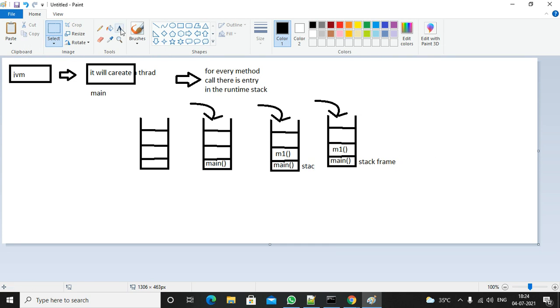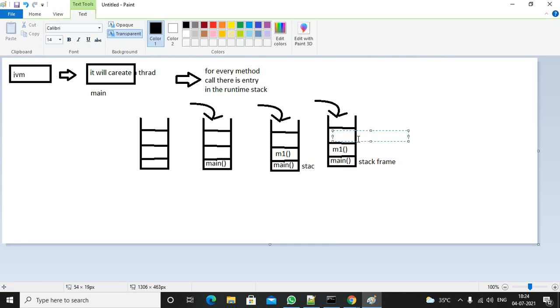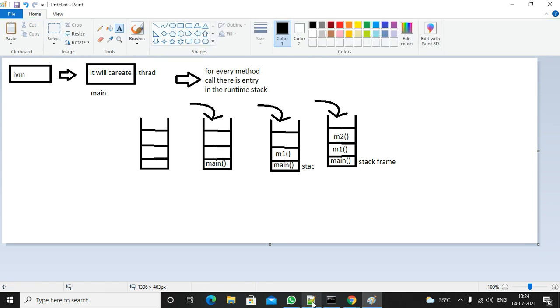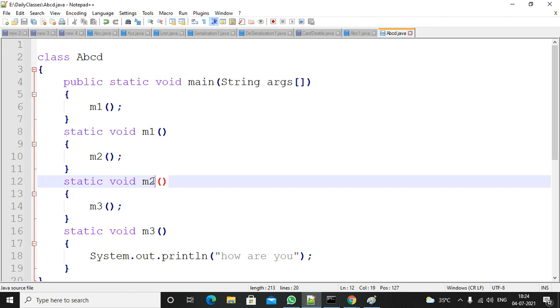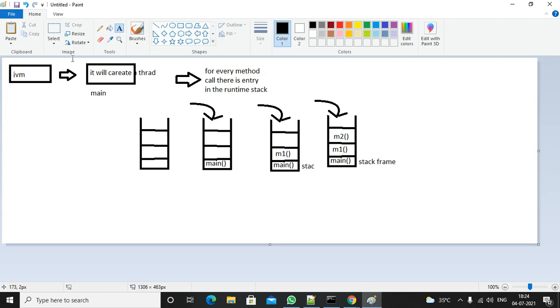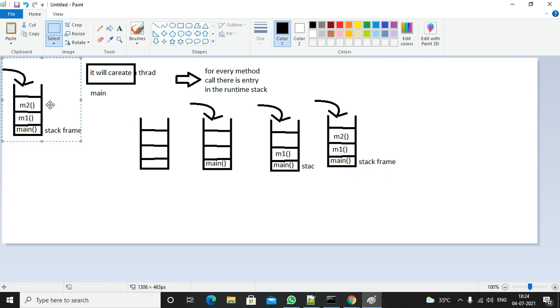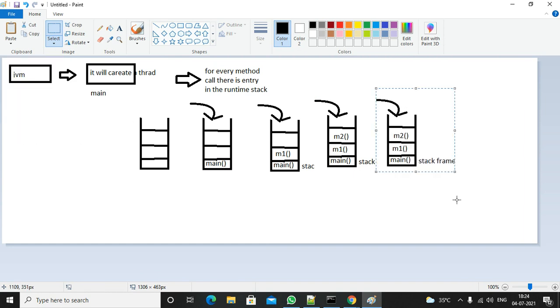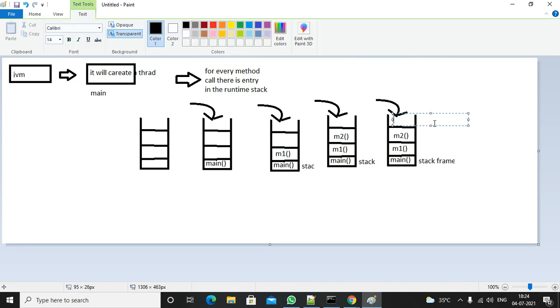Please concentrate. From the M2 method, it is calling the M3 method. That is a call, so again for the M3 method there is an entry in the stack.